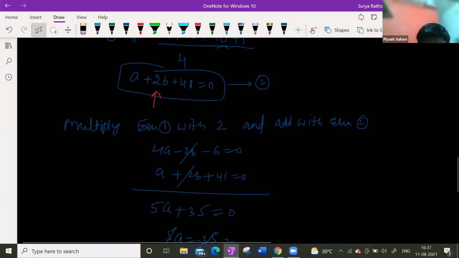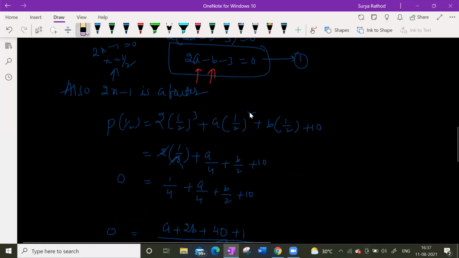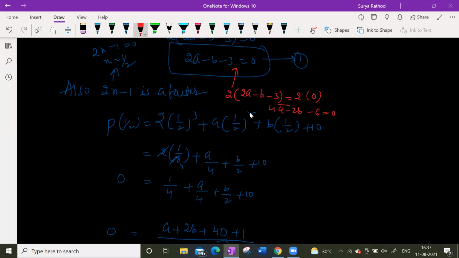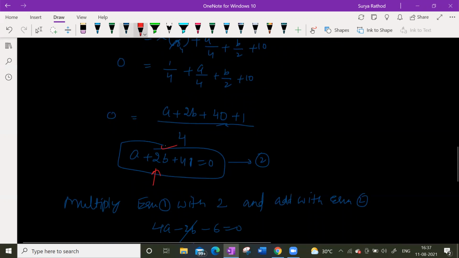Can you repeat? See what I'm trying here is, I have 2, if I multiply 2 on both sides, 2a minus b is equal to 2 into 0. So what I'm getting here is 4a minus 2b minus 6 is equal to 0, right? Here I have minus 2b, here I have plus 2b in the second equation. If I add, I can cancel it out straight away, isn't it? Yes, sir. That was the reason. Is that clear?